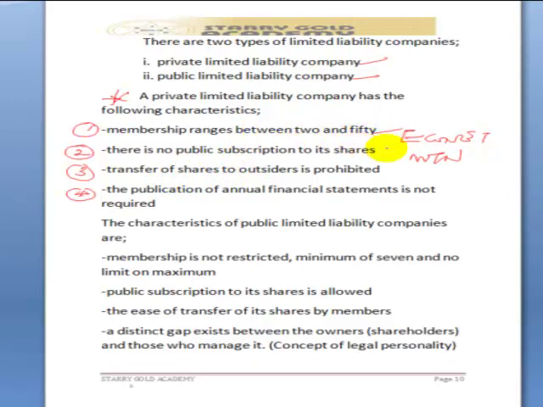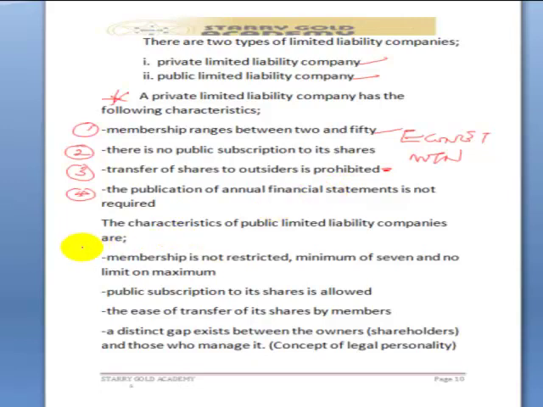Okay? Then if you are a shareholder of a private limited liability company, you are not allowed to sell your shares to outsiders without first informing existing shareholders. And the other point is that even though they are a limited liability company, which is required to prepare annual statements, they need not publish those statements in newspapers. Those are the characteristics of private limited liability company.